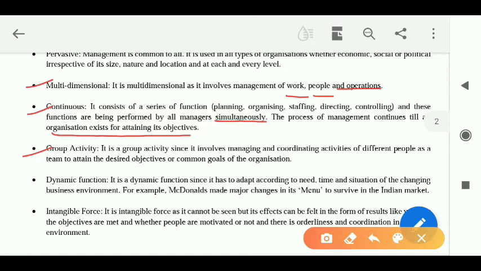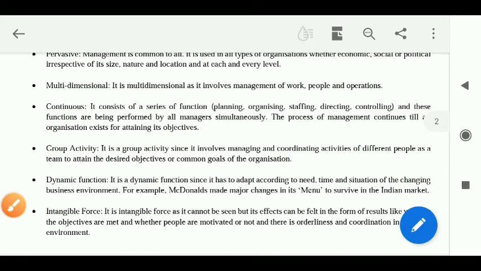And as we have to coordinate these individuals in a common direction, management is termed a group activity. Okay, see what is written here. It is a group activity since it involves managing and coordinating activities of different people in order to attain the desired objectives or common goals of the organization. Clear?